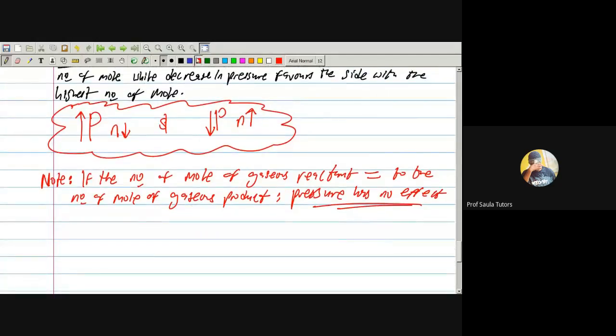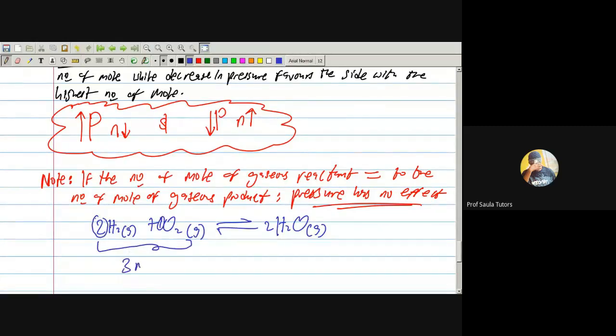Everybody check. This one is the simplest one. Let me say I have 2H2 gas and H2O gas. When you are dealing with pressure, look at the gas very well. That's what we have business with. To know how pressure will affect, firstly, what is the number of mole of all the reactants? I have 2 here, I have 1 here. 2 plus 1 is 3 moles. So my gaseous reactant are 3 moles. My product, how many moles do I have? Just 2 moles.